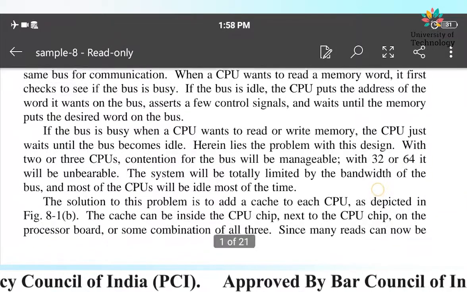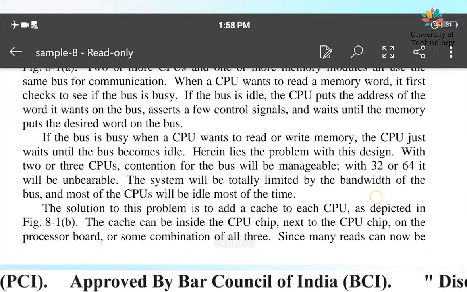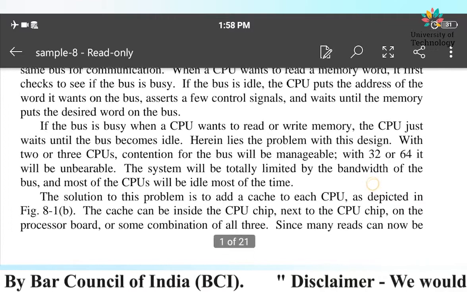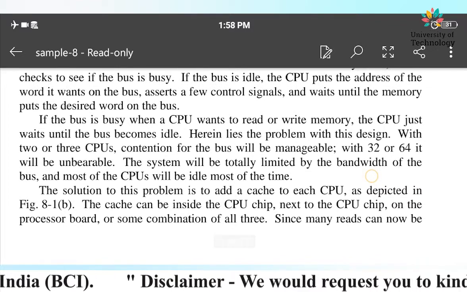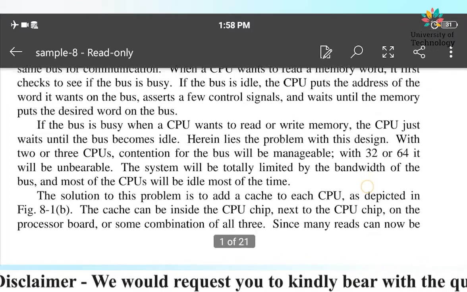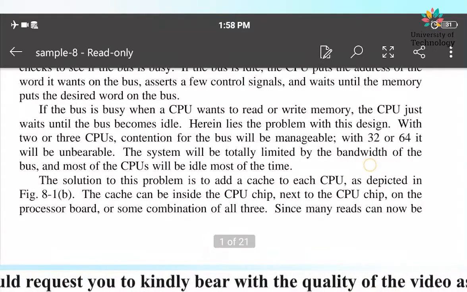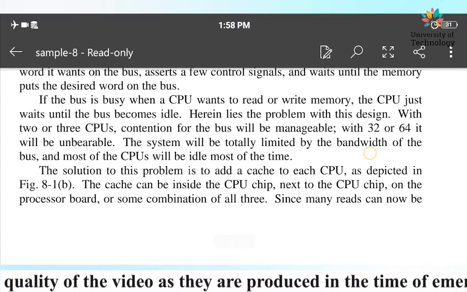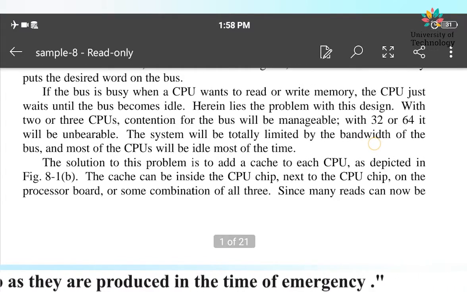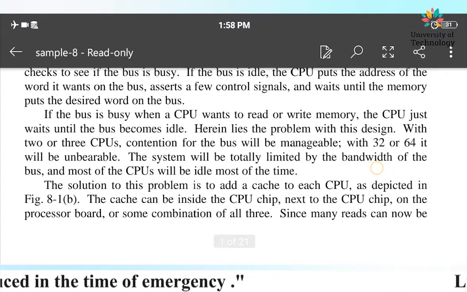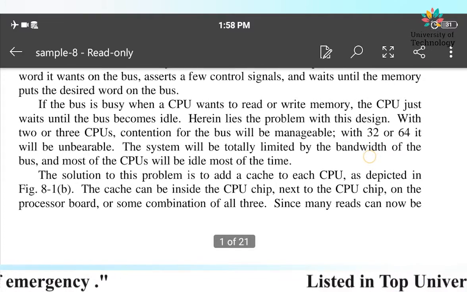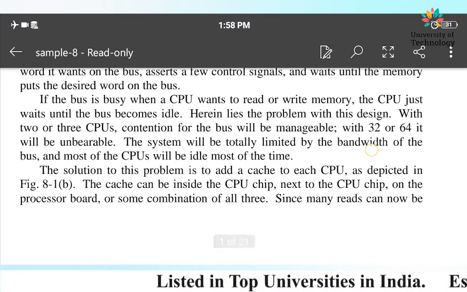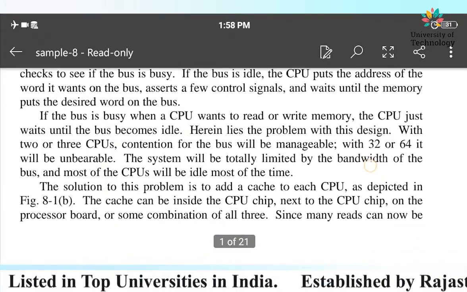If the bus is idle, the CPU puts its request on it. If the bus is busy, when the CPU wants to read or write memory, the CPU just waits until the bus becomes idle. Until the bus becomes idle, the CPU has to wait. It is not left with any other option. It did not have any other bus system; there is only a single bus for communication. Herein lies the problem with this design. So the design which is being provided has a problem.